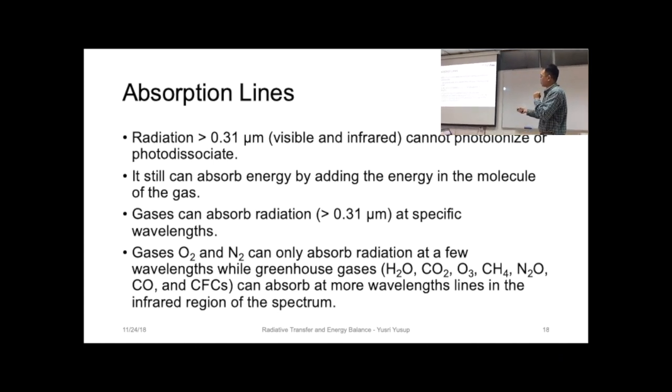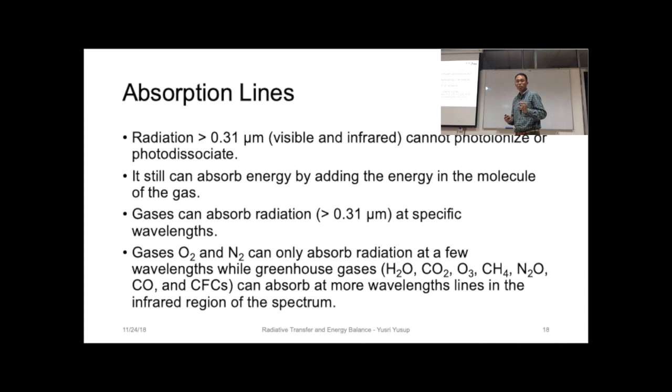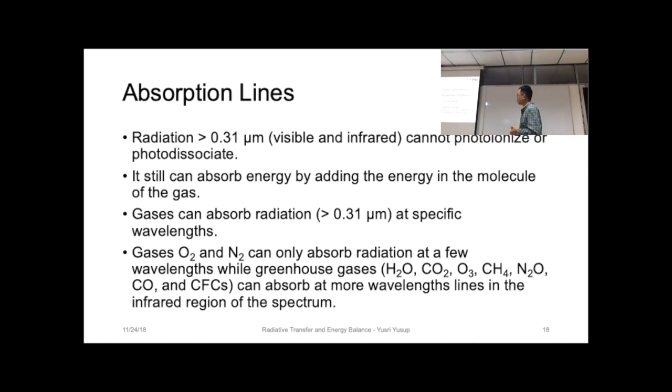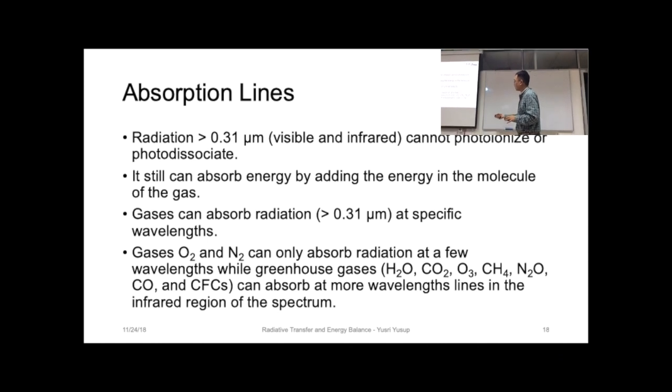So gases can absorb radiation of more than 0.31 micrometer at specific wavelengths. Different gases only absorb energy of a certain wavelength. So oxygen and nitrogen gas can only absorb radiation at a few wavelengths. So it still absorbs energy, but only at these specific wavelengths.